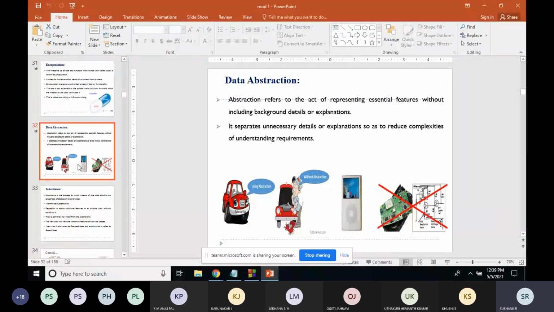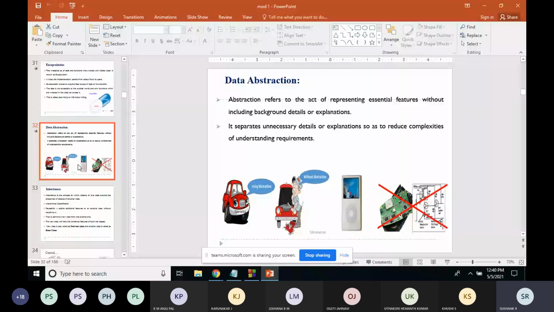For example, if you take the key of an automobile and switch it on, the automobile will switch on. You are not concerned about the working of that, the mechanism behind the starting of that automobile. Or if you give acceleration, the vehicle will move forward. You are not worried about the background mechanism. Or if you take the remote of a TV and just press the switch on button, the TV will get switched on. You are not concerned about the mechanism.